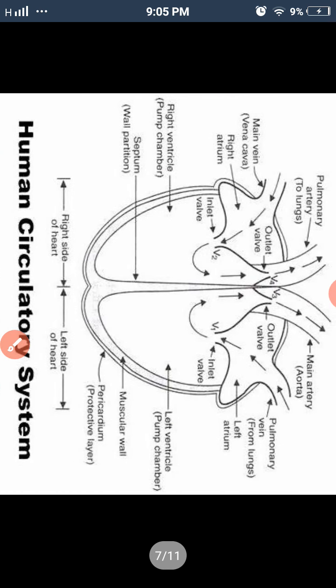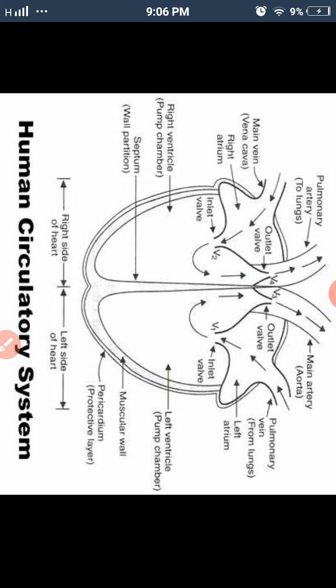Okay, now let's move to the structure of the heart. Basically you need to know about the location of the heart. So what is the location of the heart? The heart is located in the chest cavity, between the two lungs.